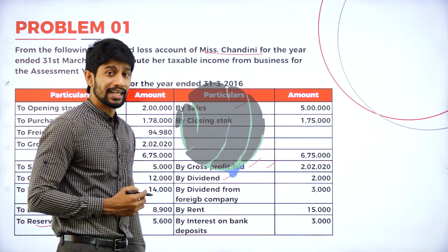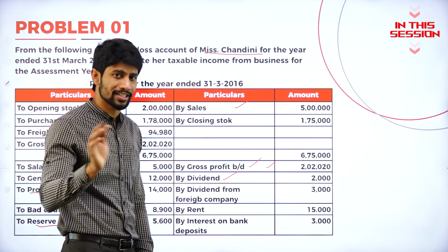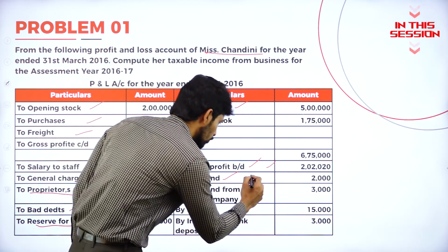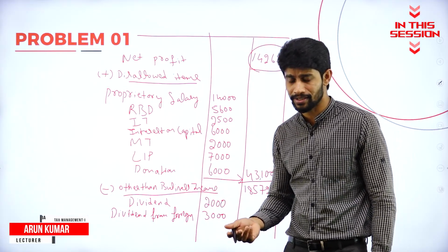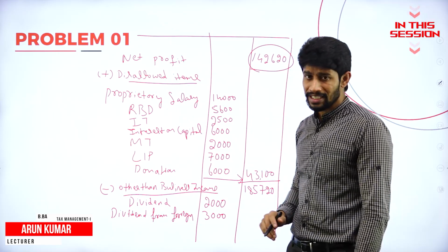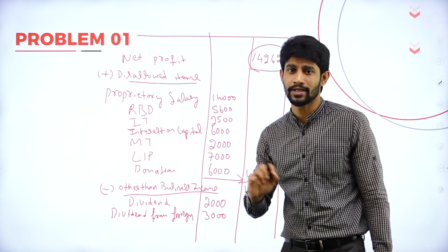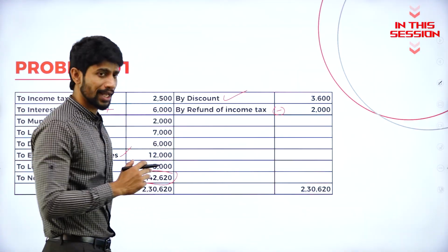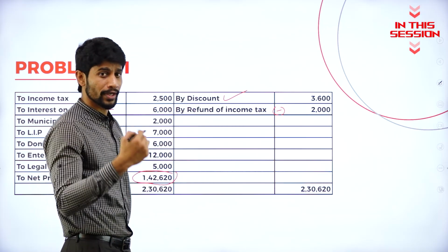He added dividend as his business income, but this dividend is not business income. What you are supposed to do? You are supposed to deduct it. So whatever expenditure he claimed as deductions, we add back those personal deductions to the net profit, and we deduct other incomes which are not relating to business. Refund of income tax is not a business income, that is added here as income. Now we are supposed to deduct.